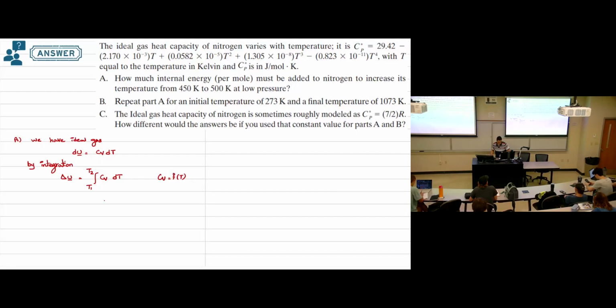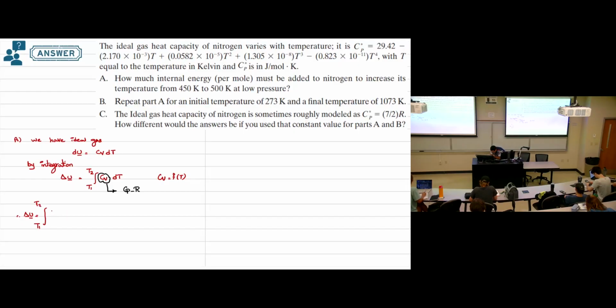Okay. So again, what we have here, since we have an ideal gas, CV will be CP minus R. So this is what we need to substitute. So substitute all the equations we have here. Then delta U, the change in the molar internal energy, equals the integration from T1 to T2, and we start to put the CP value.